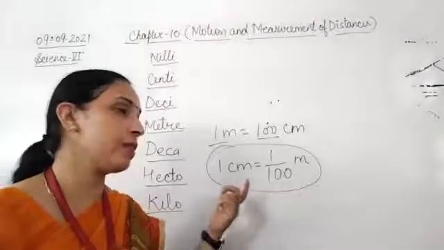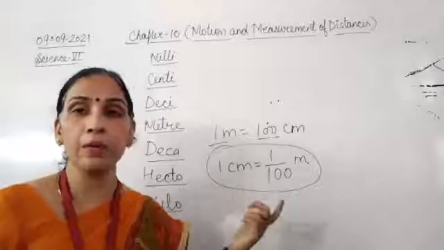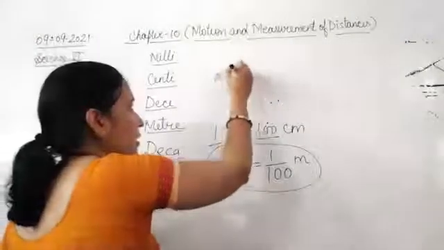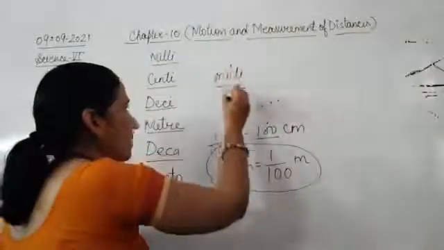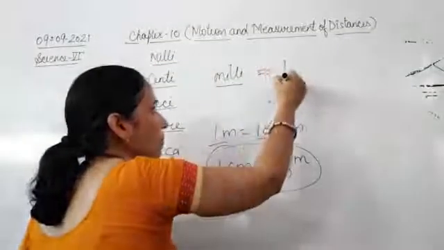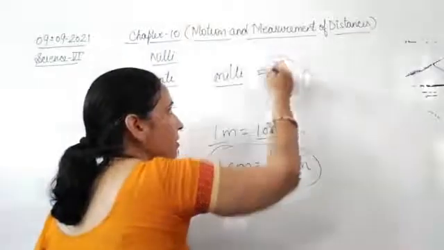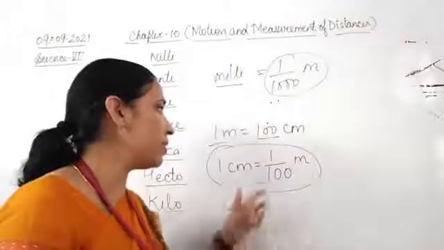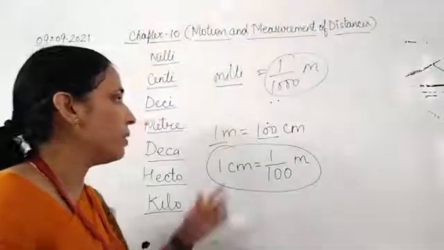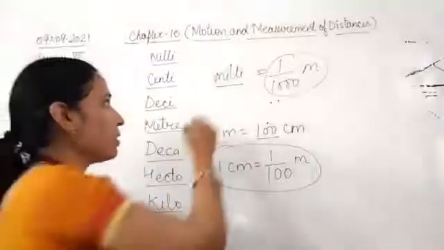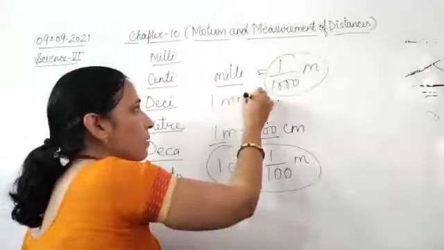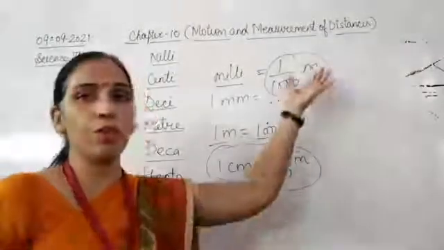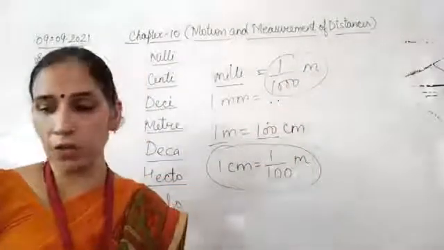Now here I am going to take up a quick problem. 1 meter is equal to 1000 millimeters. If I add milli, millimeter, milli is a prefix which means 1/1000th of a meter. So 1 centimeter is 1/100th of a meter, and 1 millimeter is 1/1000th of a meter.